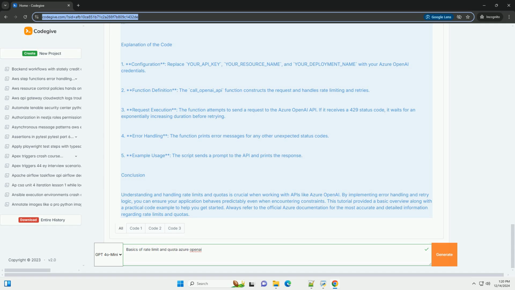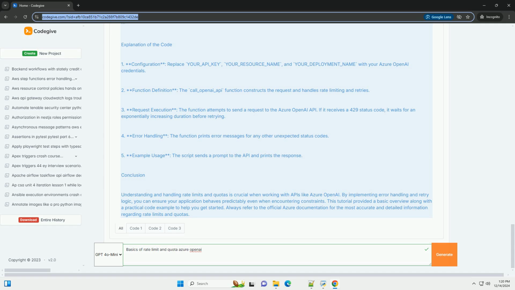Explanation of the code. 1. Configuration: replace your_API_key, your_resource_name, and your_deployment_name with your Azure OpenAI credentials. 2. Function definition: the call_openai_api function constructs the request and handles rate limiting and retries. 3. Request execution: the function attempts to send a request to the Azure OpenAI API.